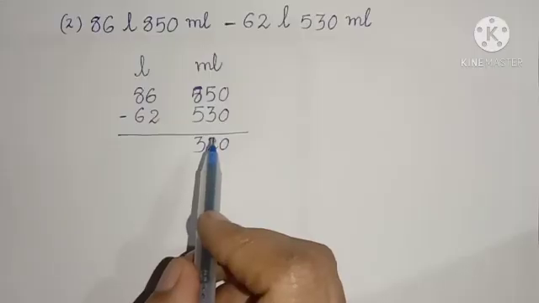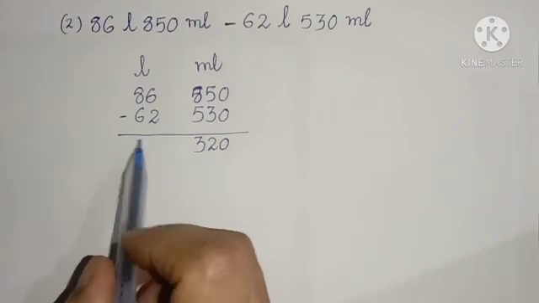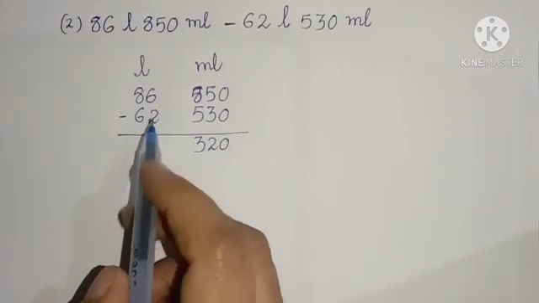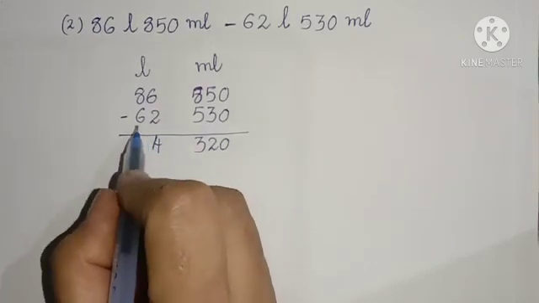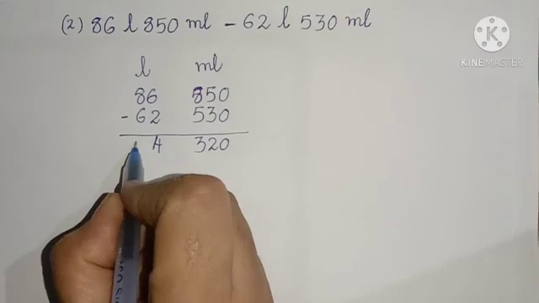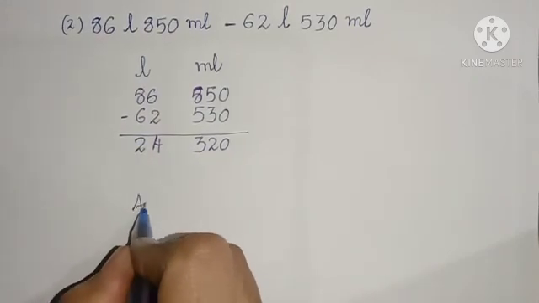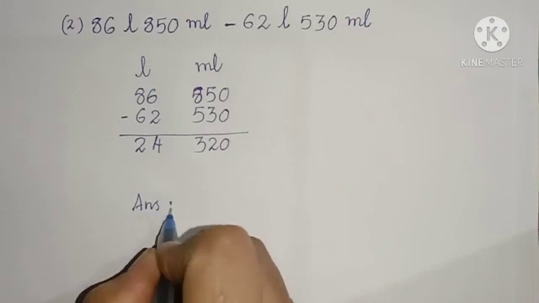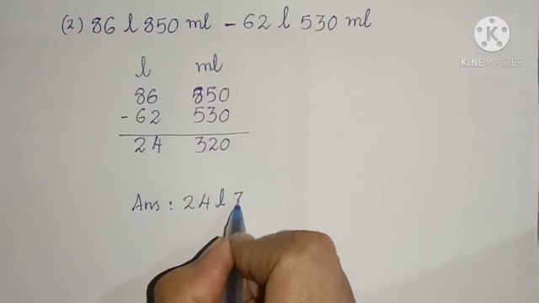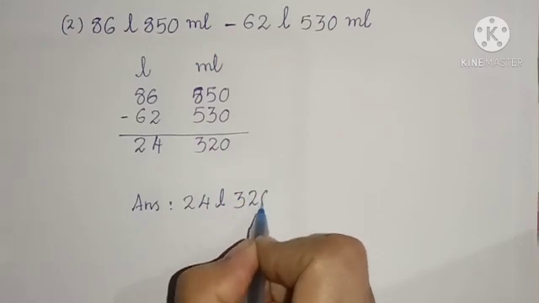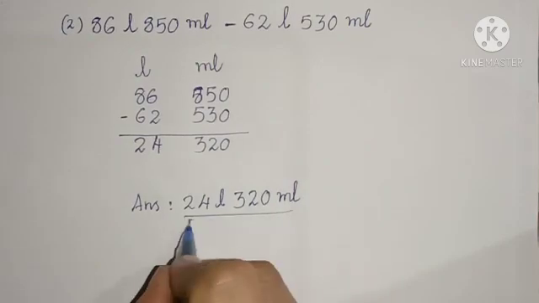After the milliliter section, we have to move to the liter section. Okay. 6 minus 2, 4. 8 minus 6, 2. Thus the answer is 24 liters 320 milliliters. Okay.